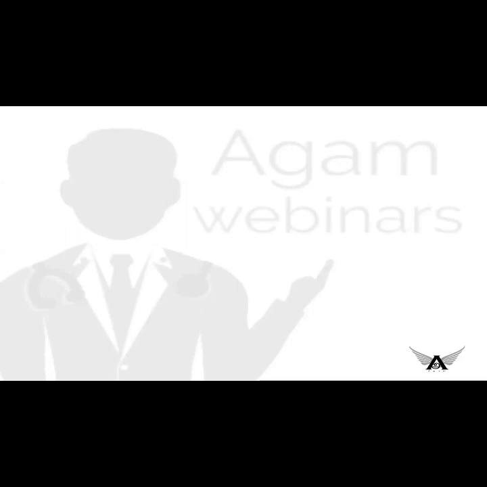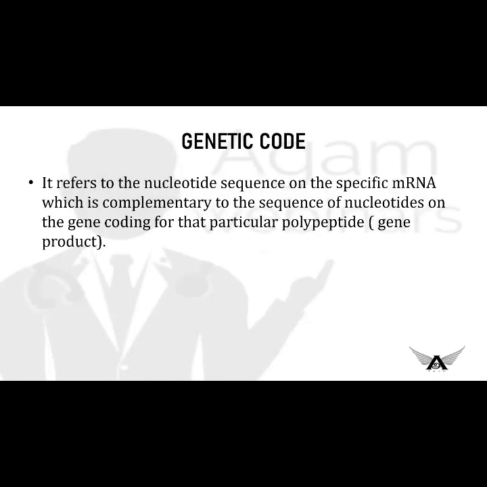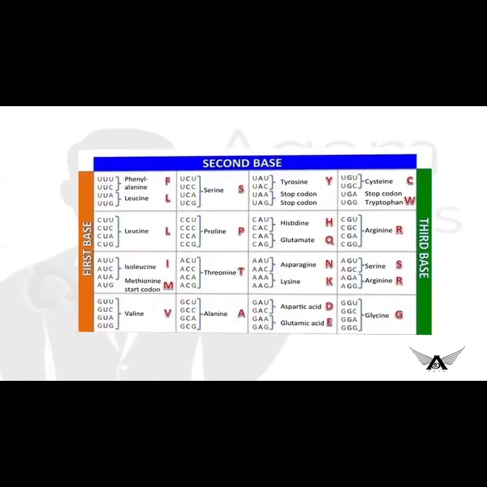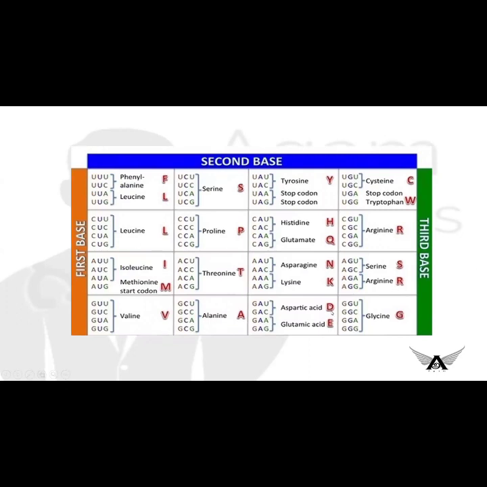Now we have the completed RNA, and coming to the next topic, genetic code. This has also been dealt with already in detail. Now we'll see it very briefly. The genetic code refers to the nucleotide sequence on the specific mRNA, which is complementary to the sequence of nucleotides on the gene coding for that particular polypeptide. Next, by the permutation combination method, 64 different codons have been determined.